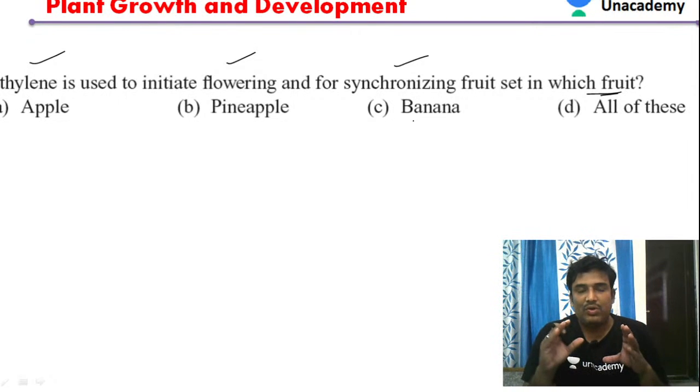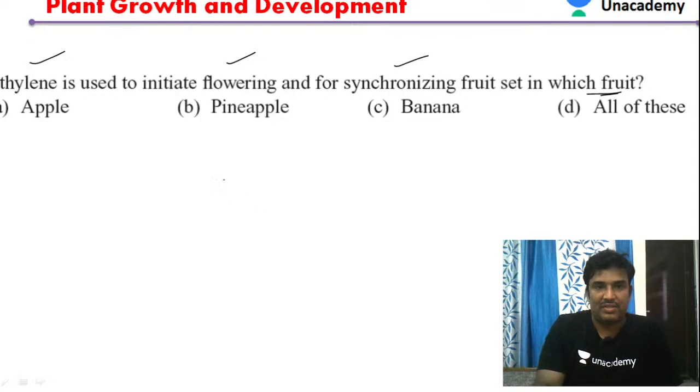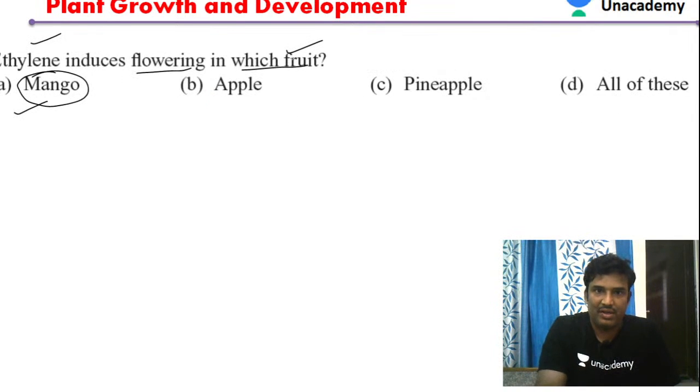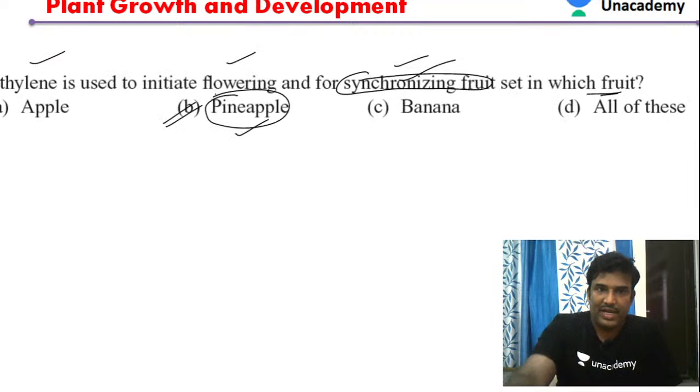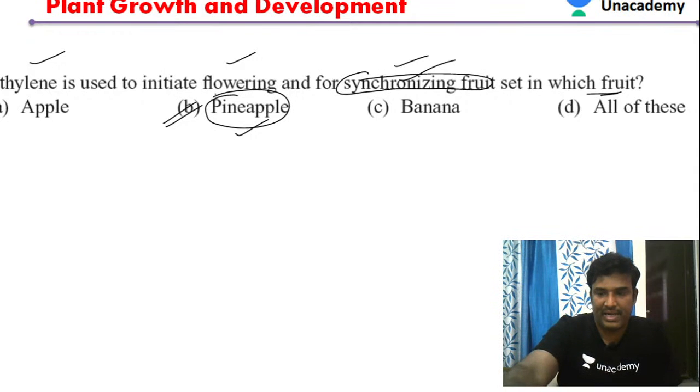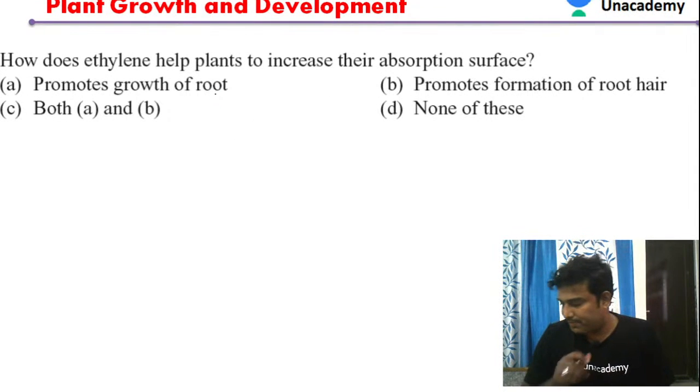So the growth rate will be the same. After that, they start ripening at a specific stage. At that time, all the fruits can be harvested, so the farmer can sell all the fruits at the same time and gets a huge margin of revenue. That is a benefit. Ethylene is used to initiate flowering and synchronize fruits, especially in the case of the pineapple. Ethylene induces flowering in mango, but here it is synchronizing, so pineapple will be the answer. Let's move to the next question.